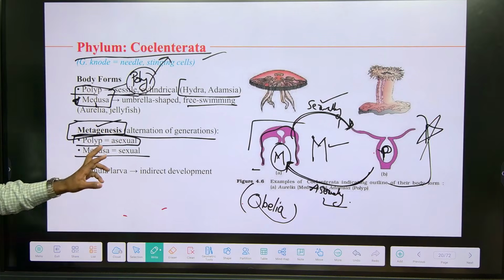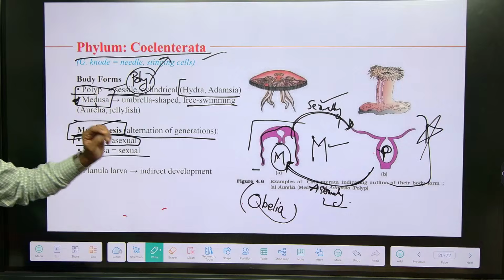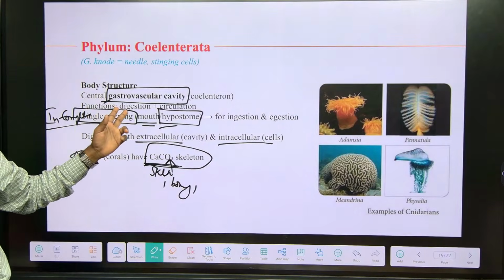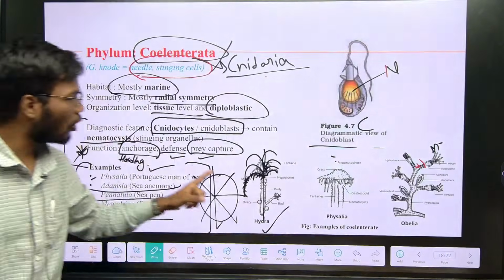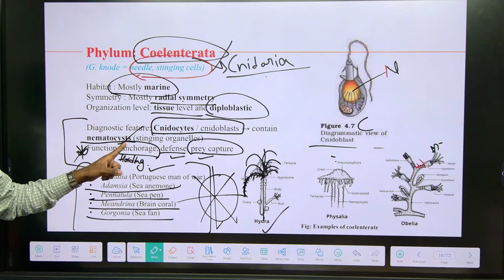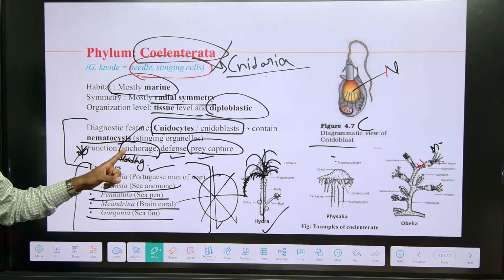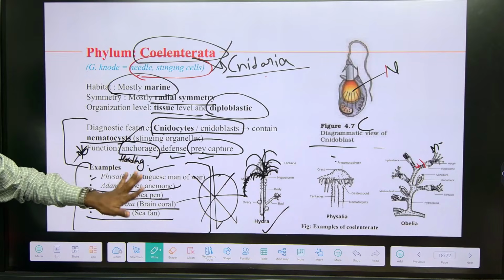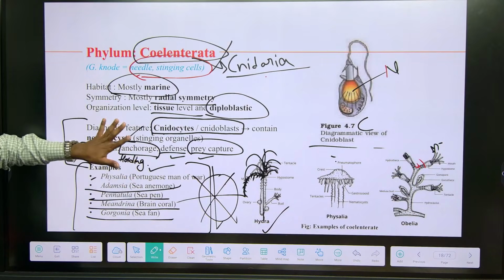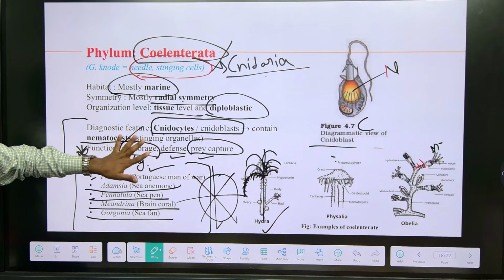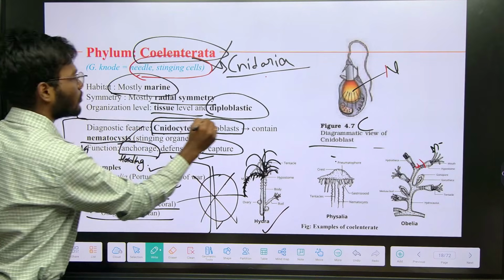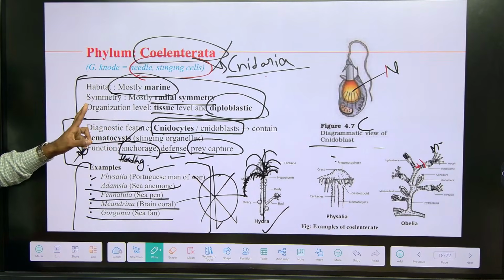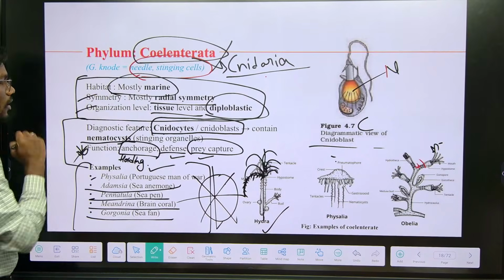Understand? In Coelenterata what we discussed: metagenesis and polymorphism, gastrovascular cavity and also cnidoblast. These are the key features of the Coelenterata. They will mostly ask this question only. And examples, you have to remember. In every phylum, you have to remember the examples and prominent characteristic features, and also the very common ones: symmetry and organization.